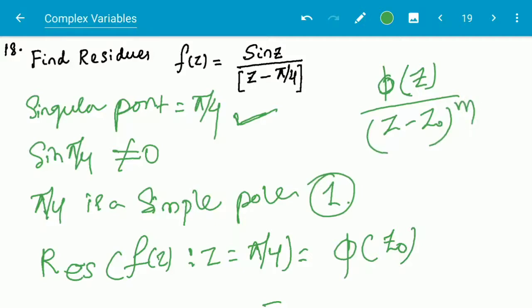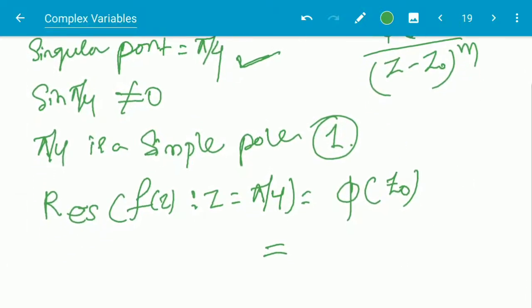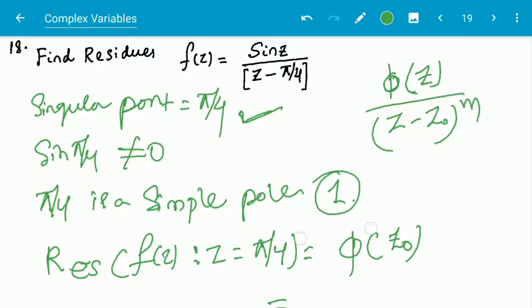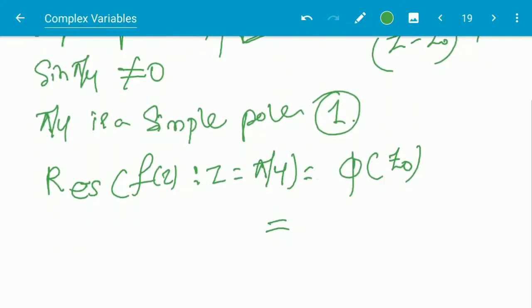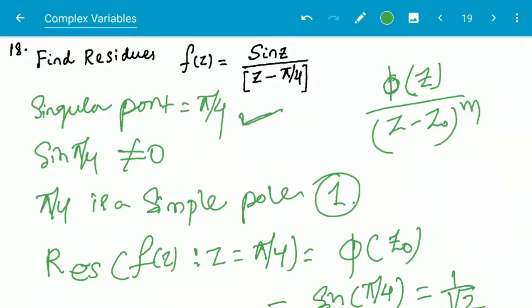So here the function is φ(z0), so the function is sin z. So sin(π/4) will be equal to 1/√2. So here the residue at π/4 is 1/√2.